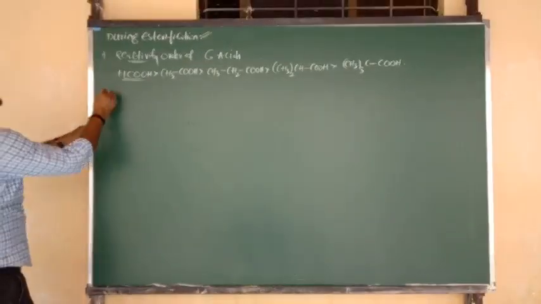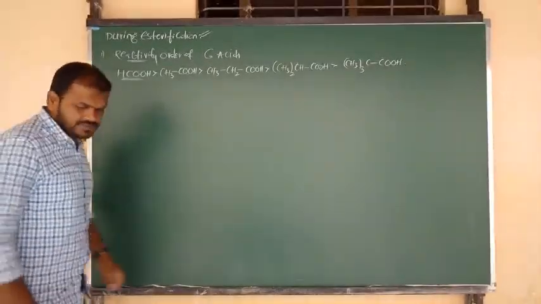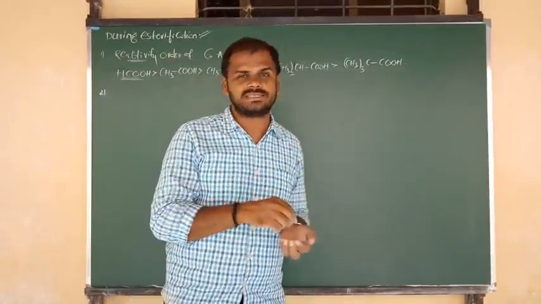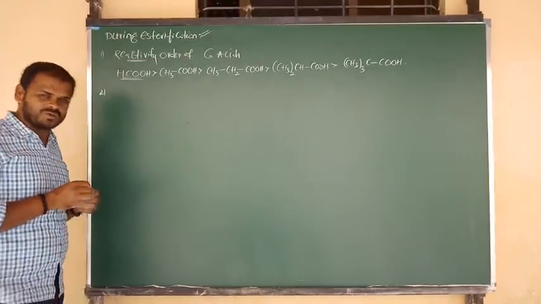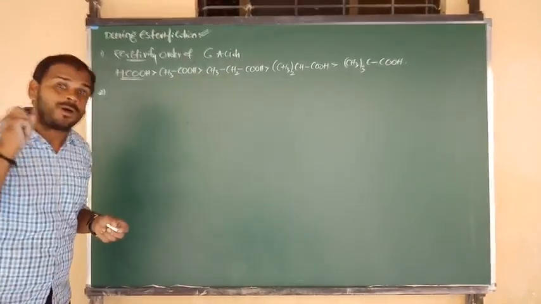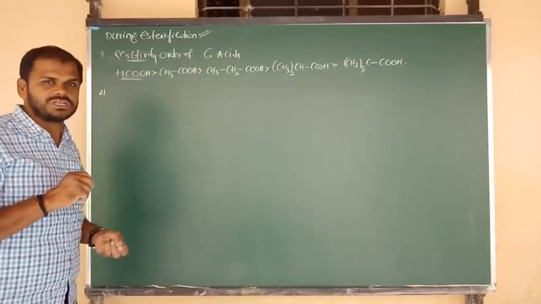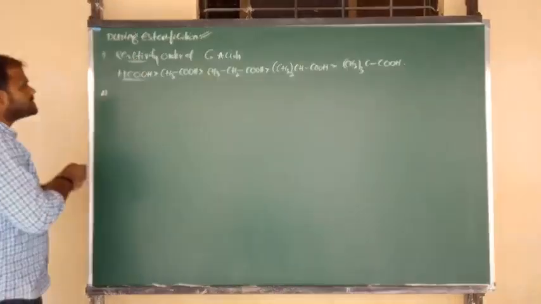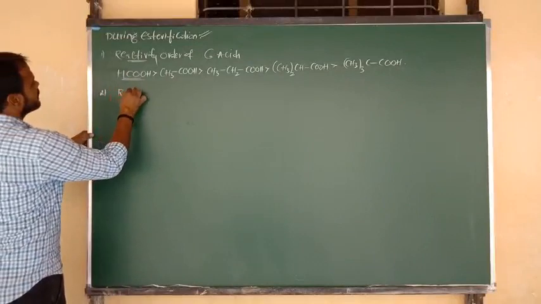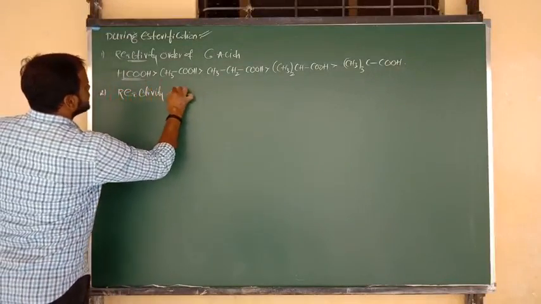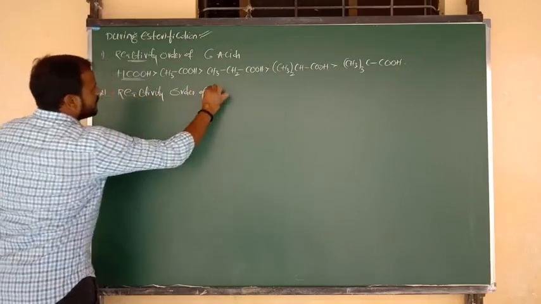Similarly, another question: which alcohol was more reactive towards esterification? Again we have to say that simple alcoholic substances are more reactive in esterification. Again, same thing here, I am going to write the reactivity order of alcohols.